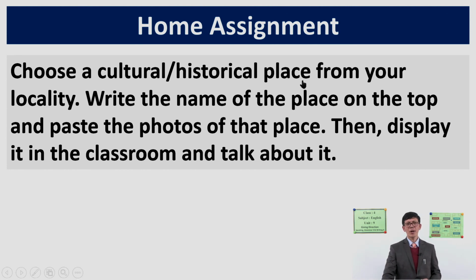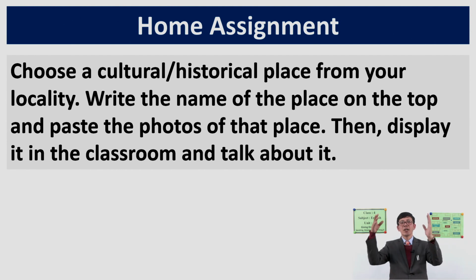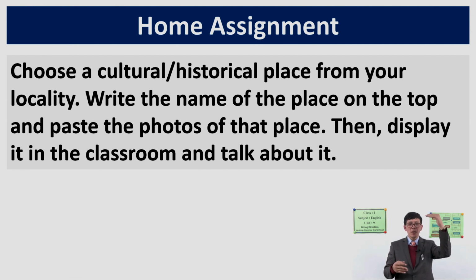You write the name of the place on the top and then paste the photos of that place. And then you display it in the classroom and talk about its direction, okay? South, north, or east, west, all right? Or in relation to some place, maybe on the left, on the right, okay? So you can talk about that place yourself in your class.